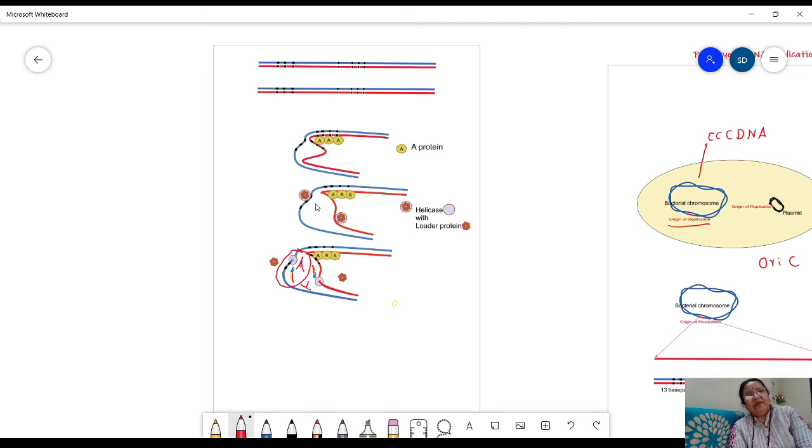Now you can see that if unwinding takes place, this region is extended and more single stranded region is available. To stabilize this single stranded region, single strand binding proteins come and bind to that region. These are called single strand binding proteins, SSB proteins. So these SSB proteins come into role.